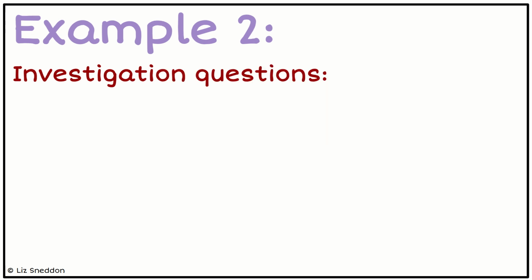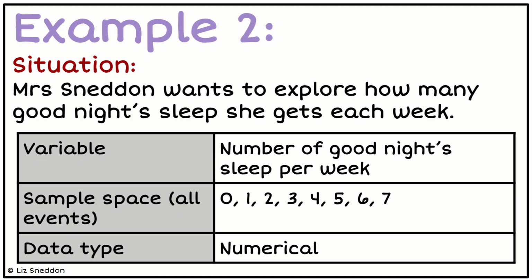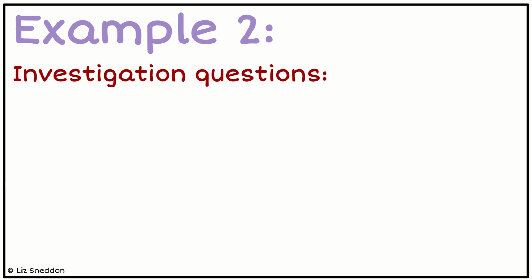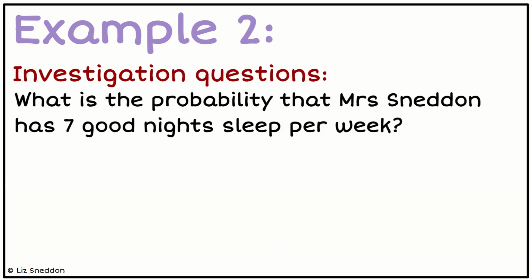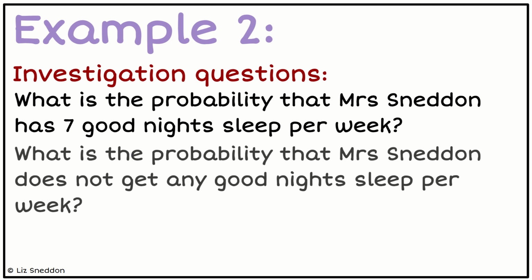So in terms of the possible combinations, think about that sample space: 0, 1, 2, 3, 4, 5, 6. What kind of questions can we ask about that? So I could ask questions like, what's the probability that I get 7 good nights sleep per week? What's the probability that I do not get any good night's sleep? So I get 0.